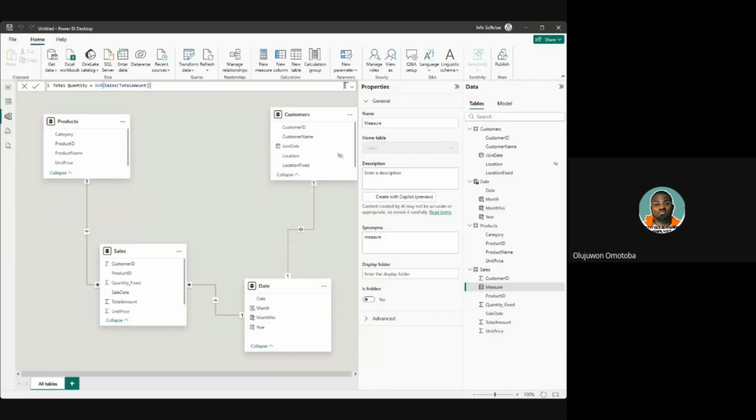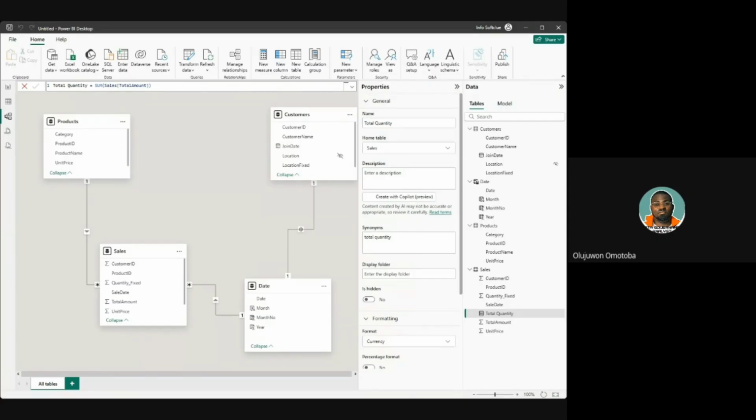Just focus your eyes on this environment and see how it's going to change when I click enter. Now see what will happen. It arranged it immediately, put a calculator beside it, and shifted it downward alphabetically and says total quantity. That total quantity is now standing like a column, but it's not a visible column. It is just a measure.